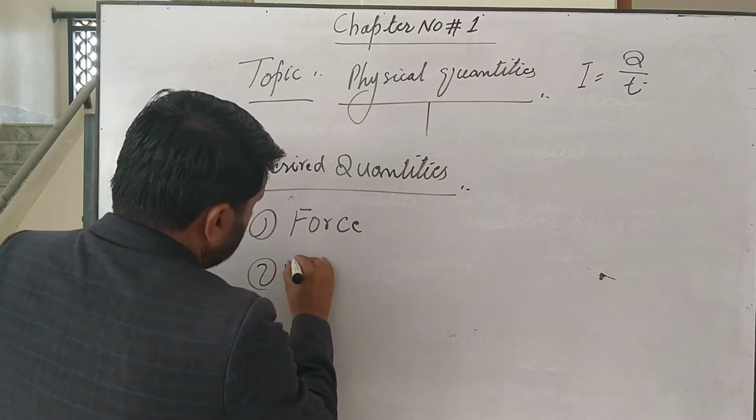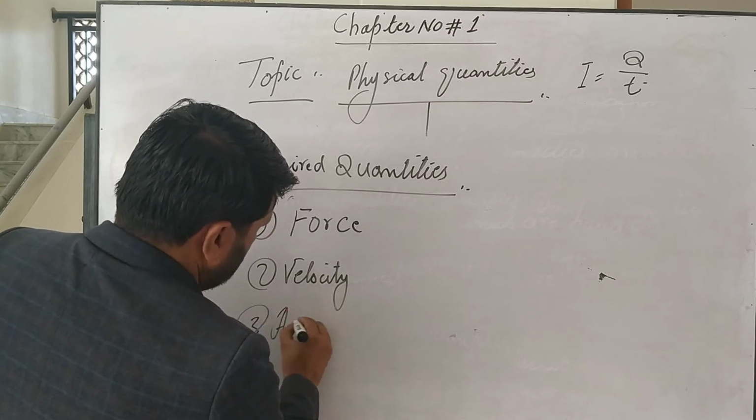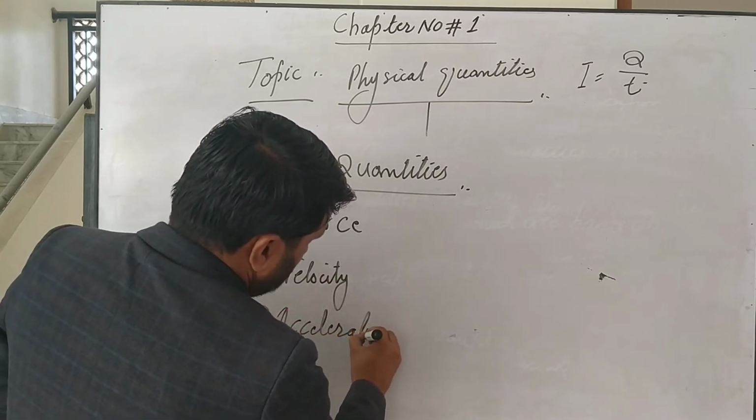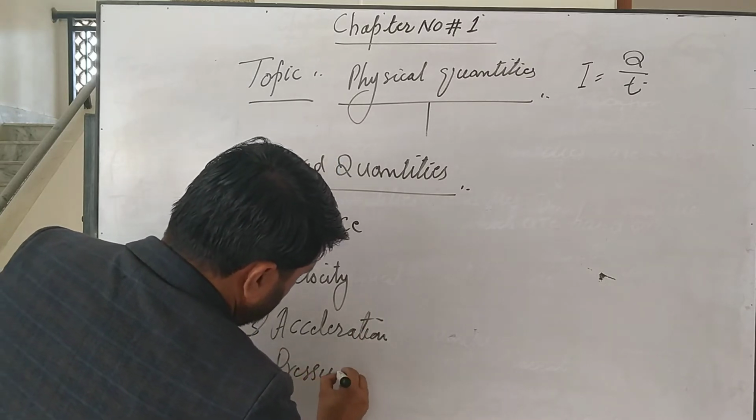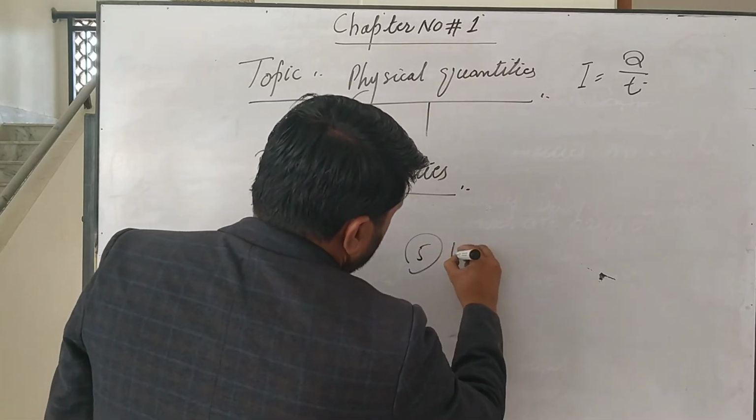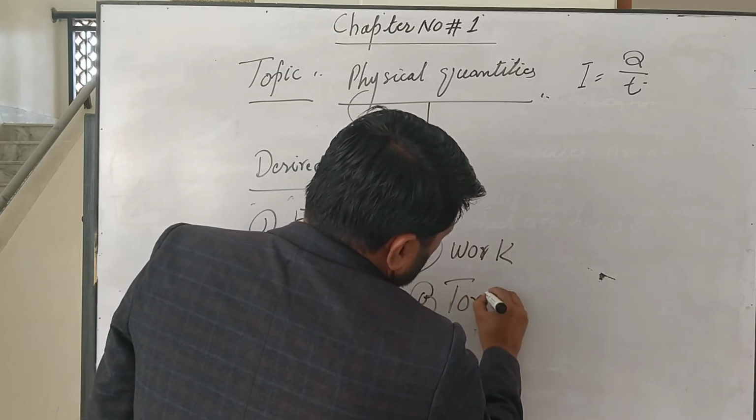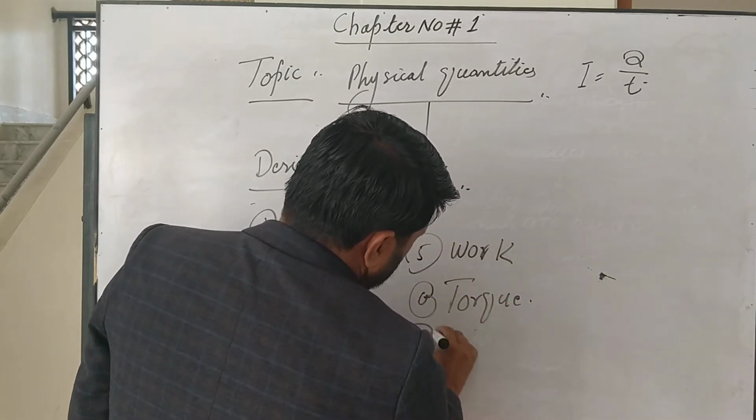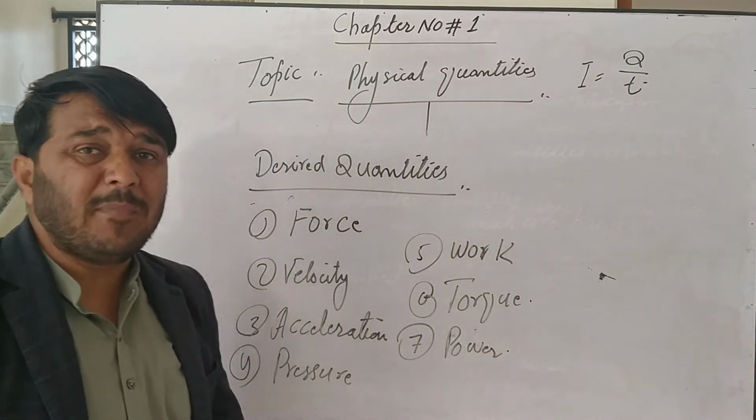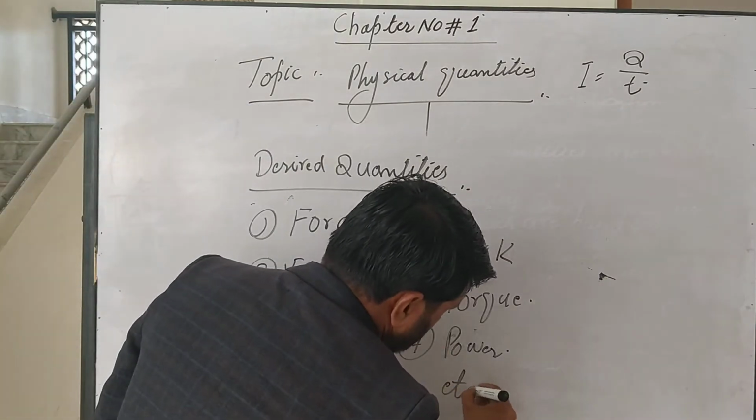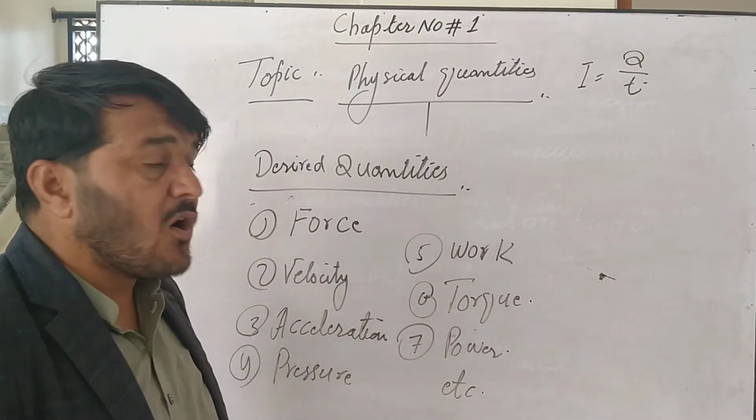Number two, velocity. Number three, acceleration. Number four, pressure. Number five, work. Number six, torque. Number seven, power. There are so many, etc. There are so many derived quantities present in this physical world.